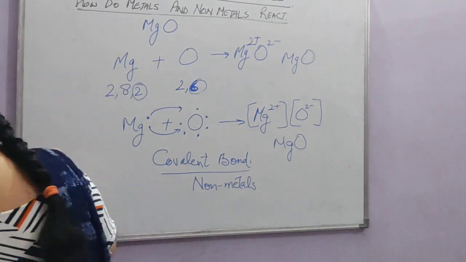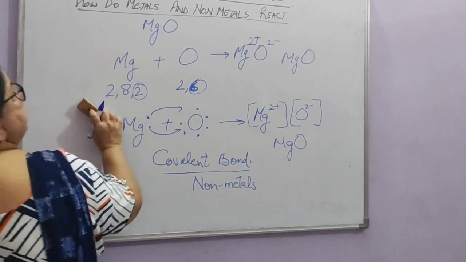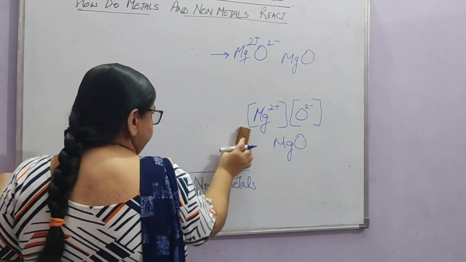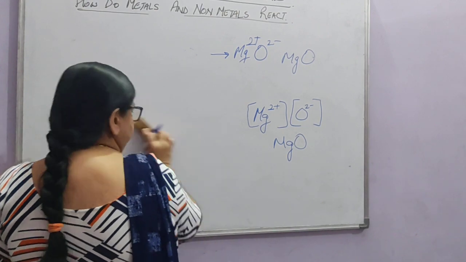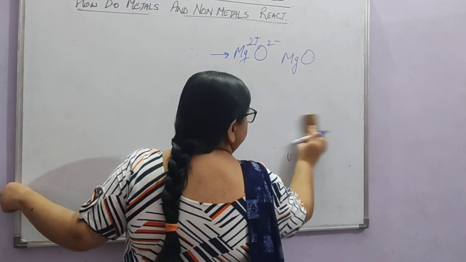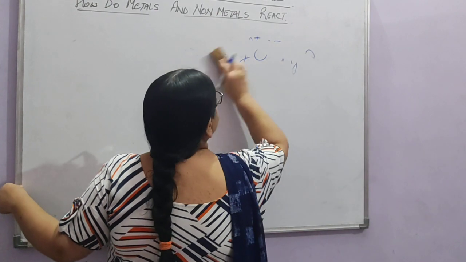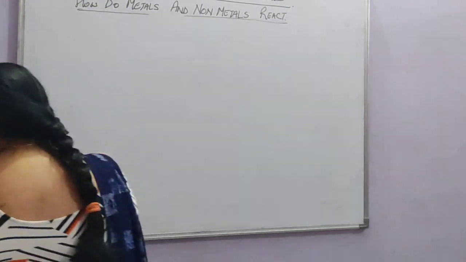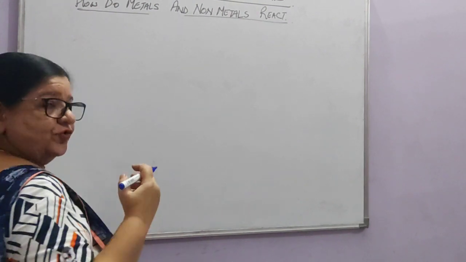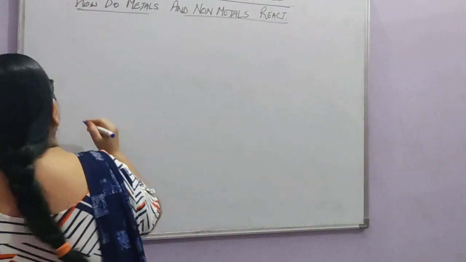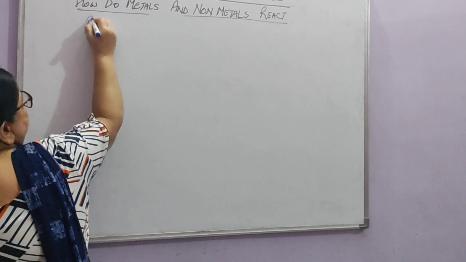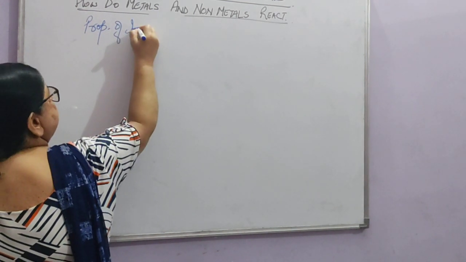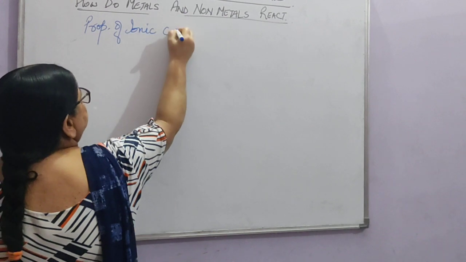Right? Now, we will learn about some general properties of these electrovalent or ionic compounds. These are very important. You get some reasoning questions also in exams on this. So the properties of ionic compounds.